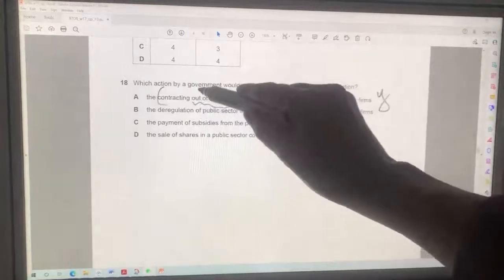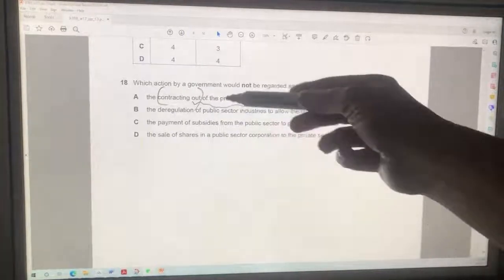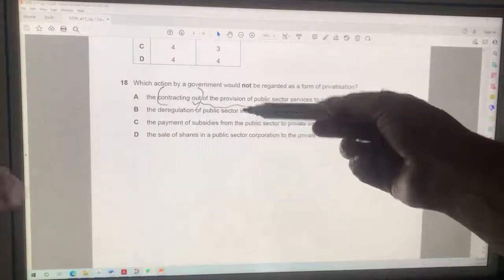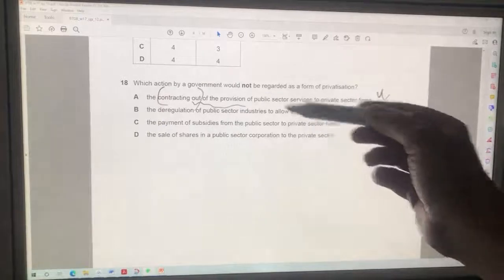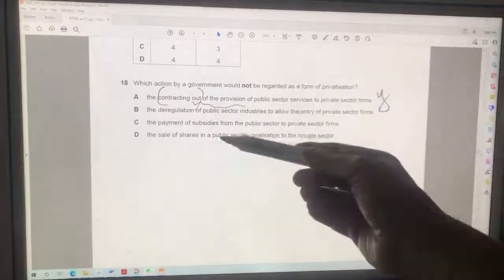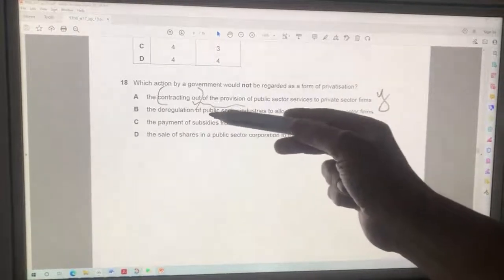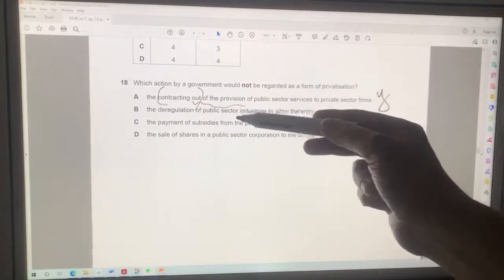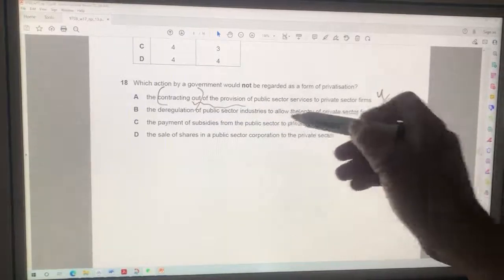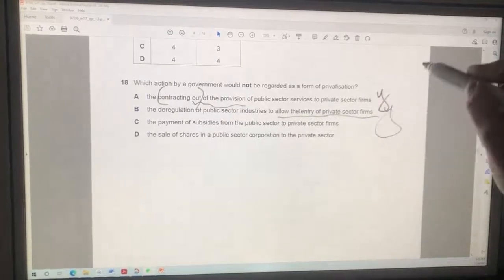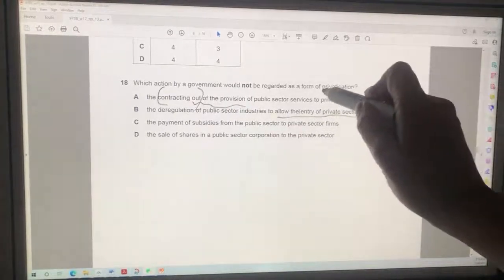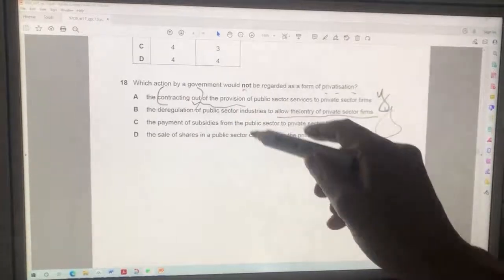Contracting out means the government says, private firms, make us an offer. How much will it cost? So yes, this is privatization. B is the deregulation of public sector industries to allow the entry of private sector firms. That is also privatization, but we're looking for not, right?